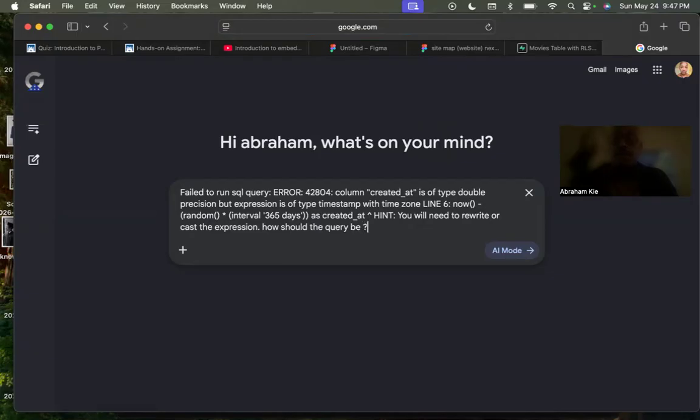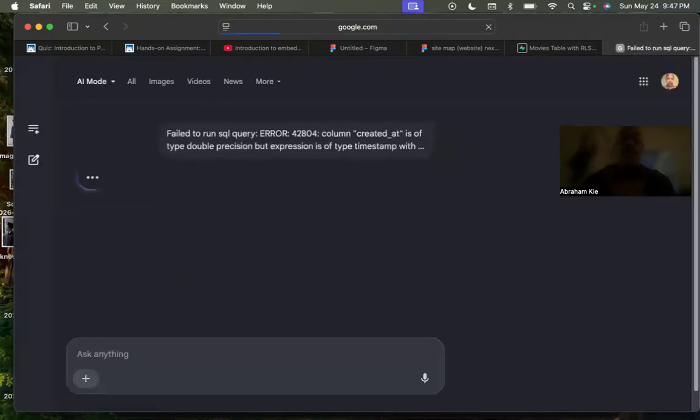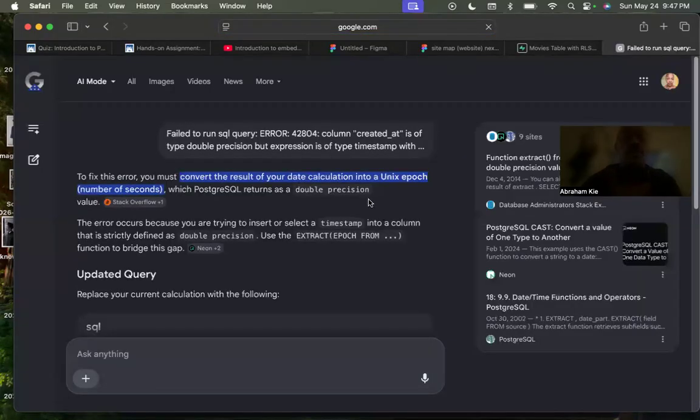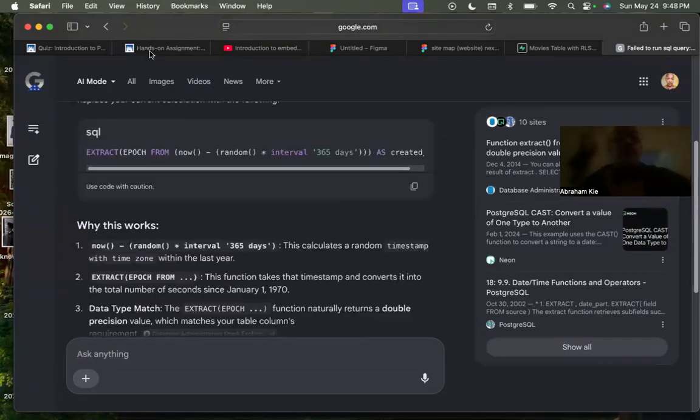The best thing about these AIs is to be as detailed as possible. It says to convert the result of your date calculation into a number, because you are trying to insert a timestamp into a column that is strictly defined as double precision, and to use the extract function. Oh my goodness, I don't know what that actually means.